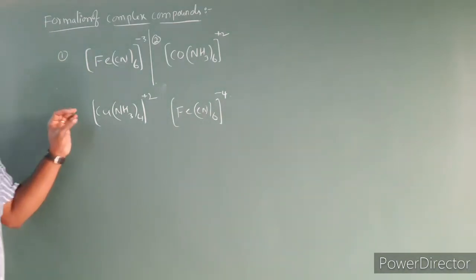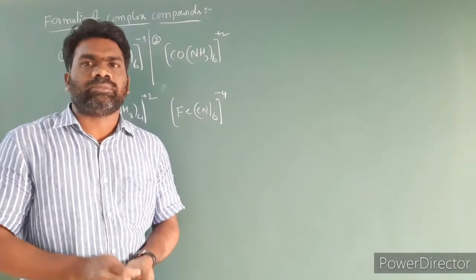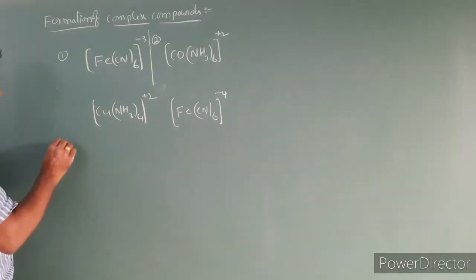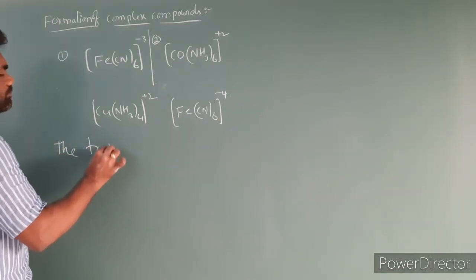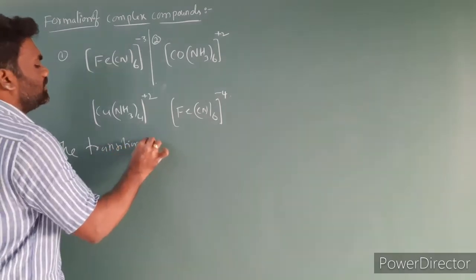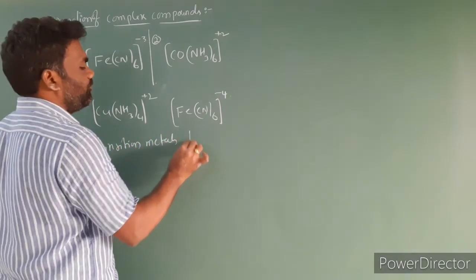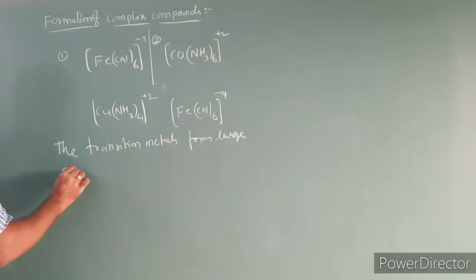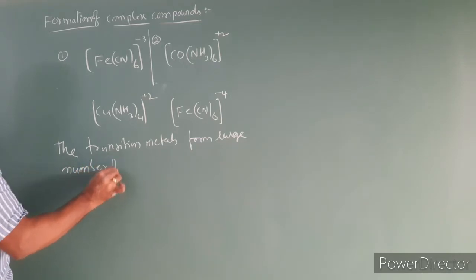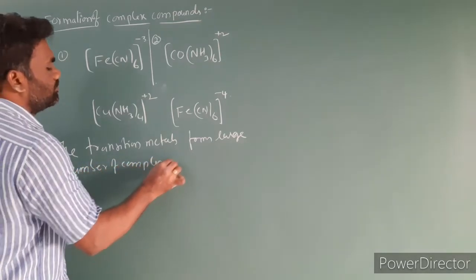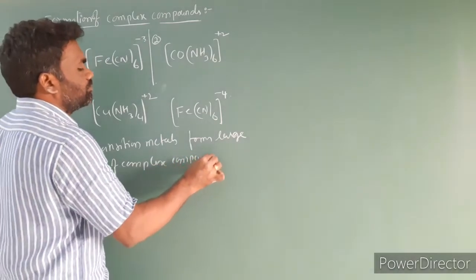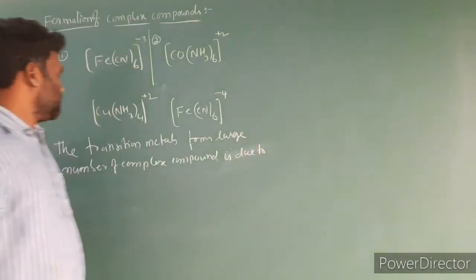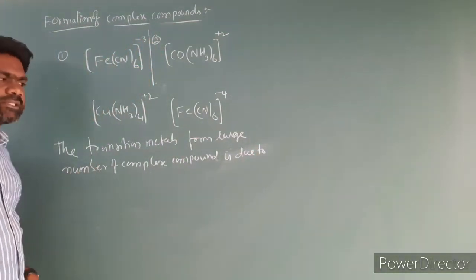Next, the transition metals form a large number of complex compounds. It is mainly due to the following reasons.